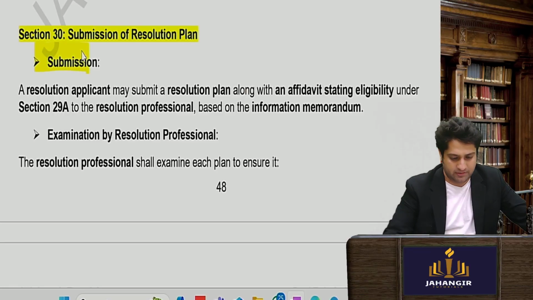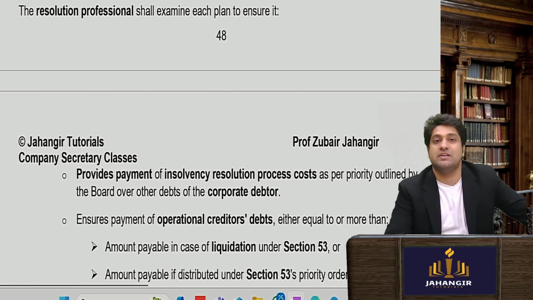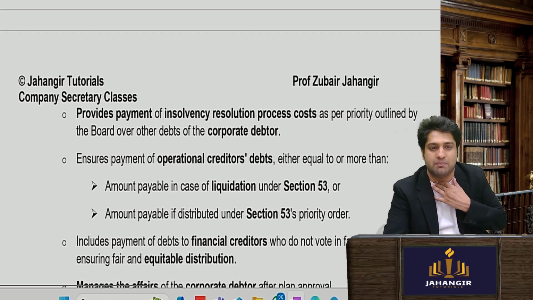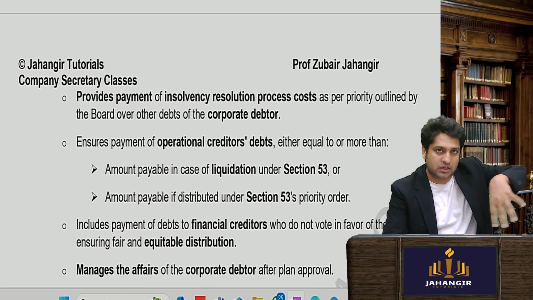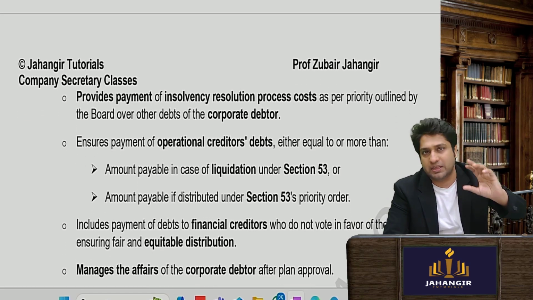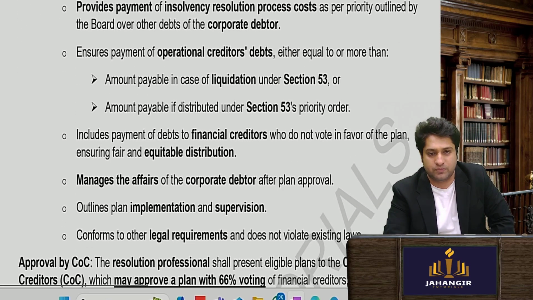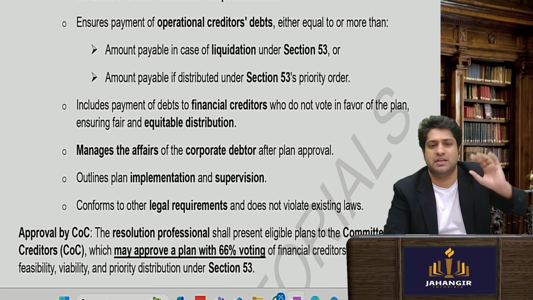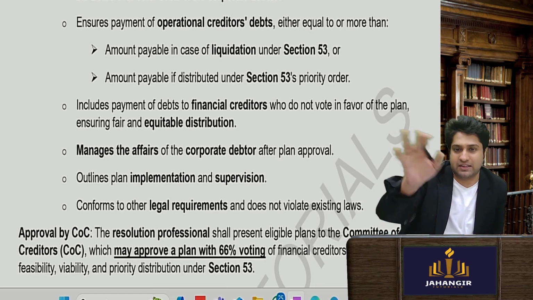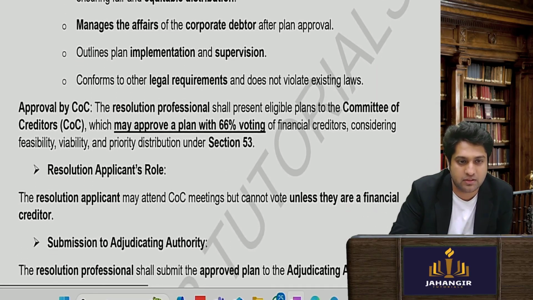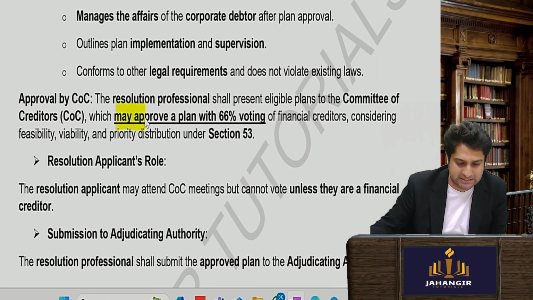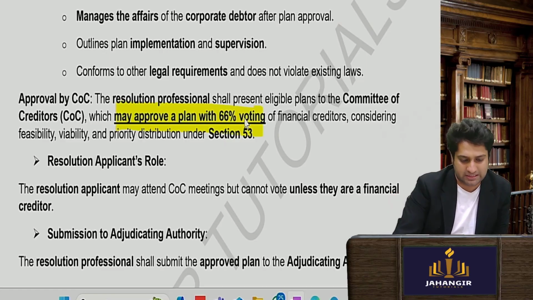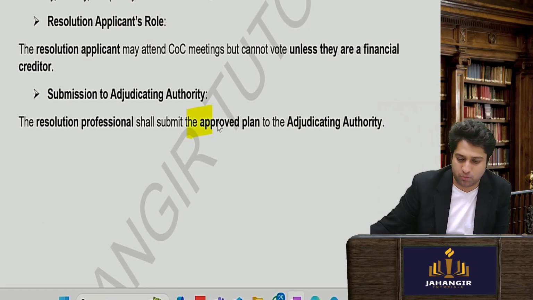The resolution professional will examine the plan, whether it covers the resolution cost, and ensure that the operational creditors are paid. Okay, the priority of claims, the waterfall arrangement, is given in section 53, whether that order is maintained. It should be approved by 66% of the voting rights, and then it will be approved by NCLT.